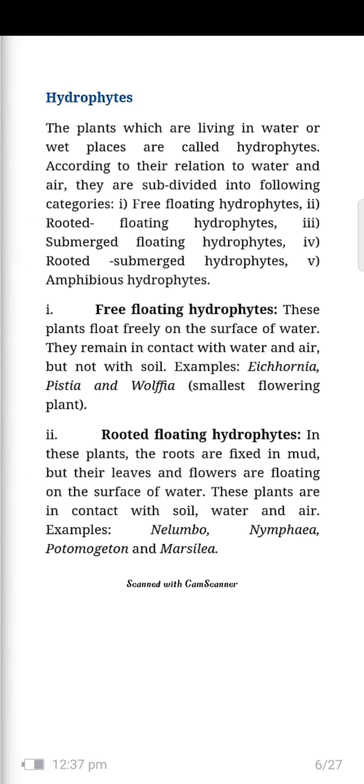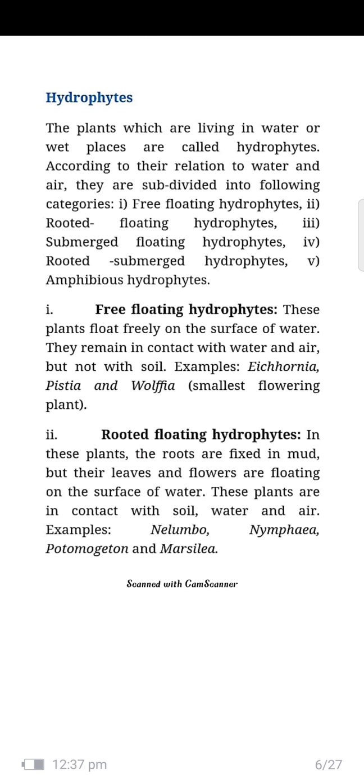First, hydrophytes. The plants which are living in water or wet places are called hydrophytes. According to their relation to water and air, they are subdivided into the following categories: free floating hydrophytes, rooted floating hydrophytes, submerged hydrophytes, rooted submerged hydrophytes. First, we will look at free floating hydrophytes.